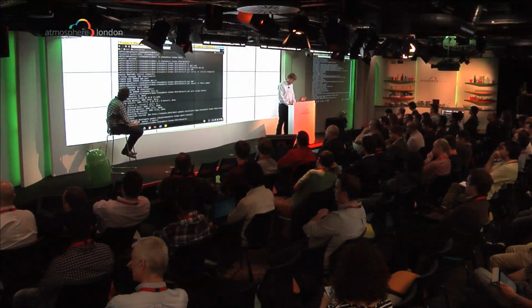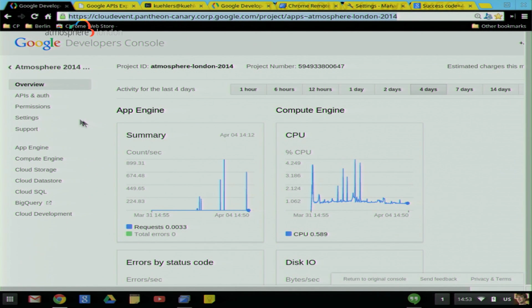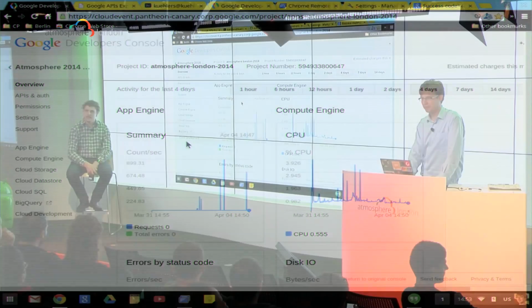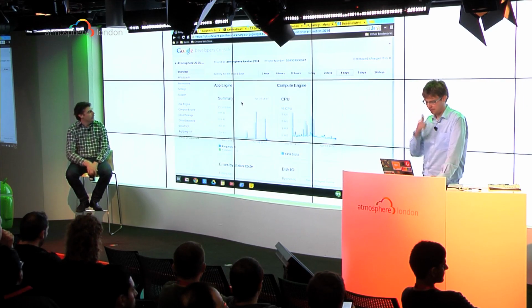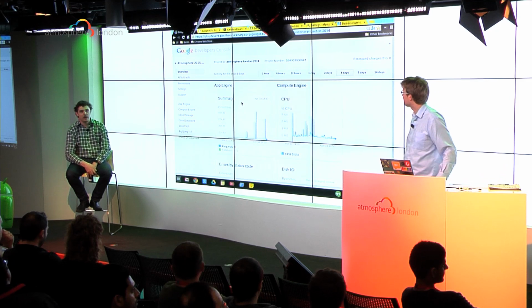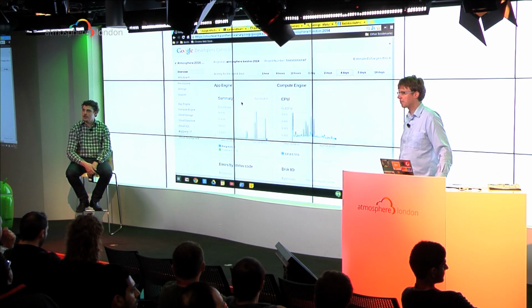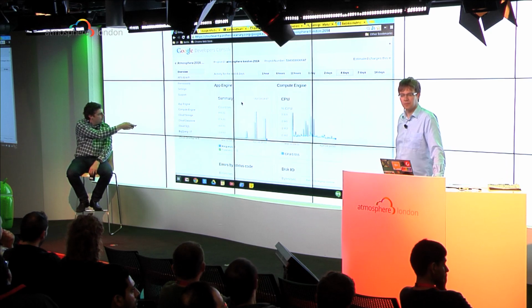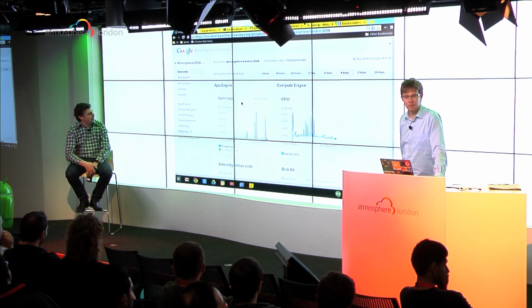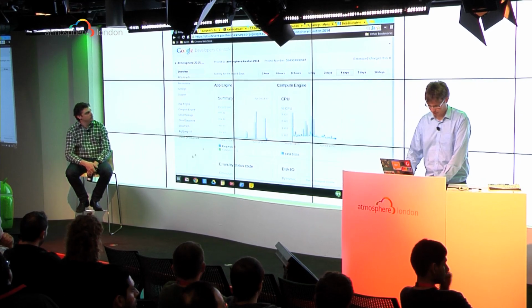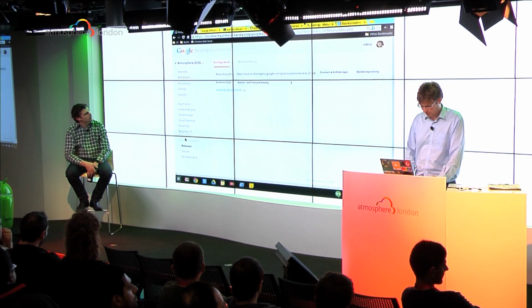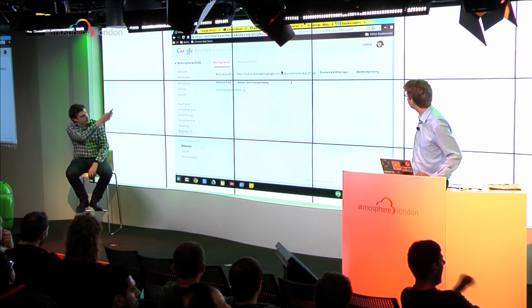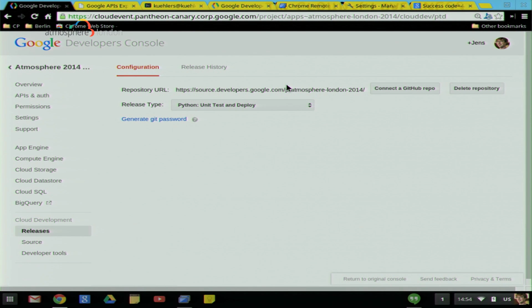Okay, so in the second tab there, you've got your console. Yeah, so I'll switch to the developer console. If you haven't used App Engine for a while, you'll see we have a new developer console for Compute Engine, and we're moving, still some things you need to see in the old App Engine console, but we're moving everything over to this. But something that's brand new that we want to show today is the Cloud Development tab right here at the bottom. I'll go there. And this is basically where I see my Git repository. Yes, if you wanted to connect a GitHub repo, there's the option there.